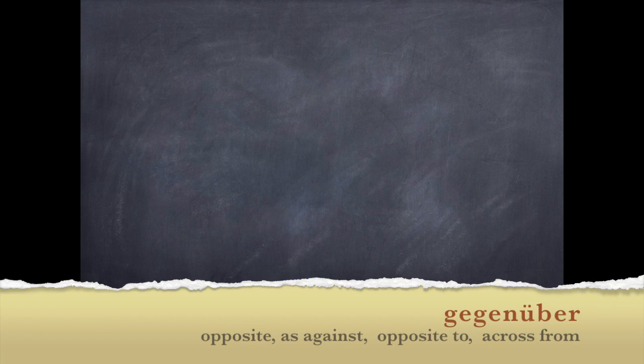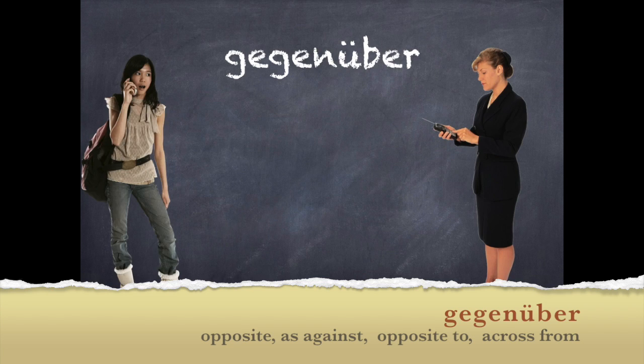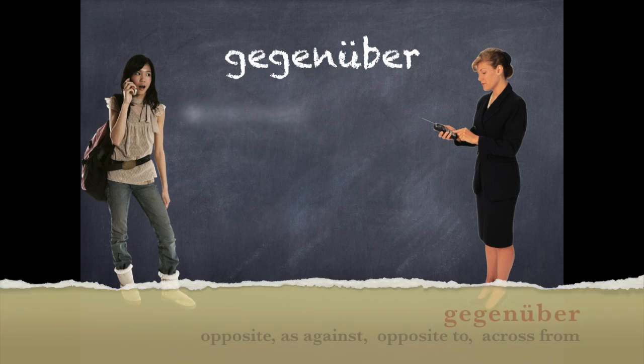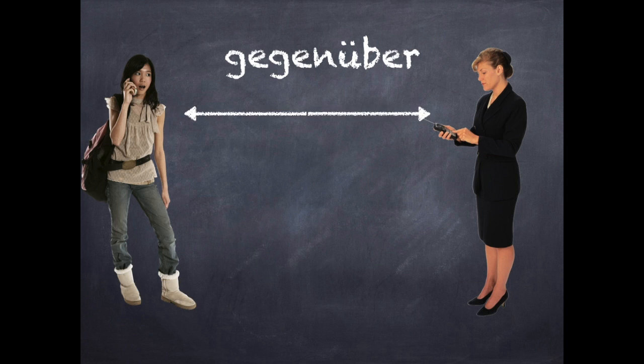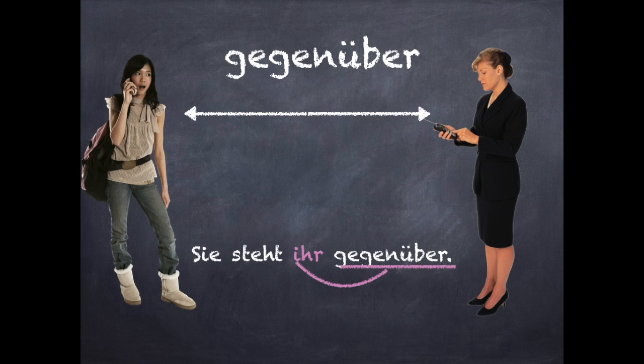The next example is gegenüber. Pretty straightforward as well. We have two people standing opposite of each other. So we have that girl and that lady. And we can simply say, sie steht ihr gegenüber. So the ihr is in the dative, a dative pronoun. And the gegenüber is actually usually placed after. So keep that in mind for this preposition.